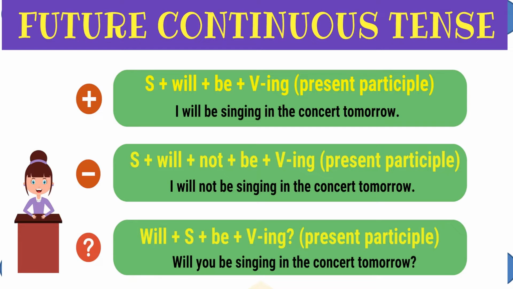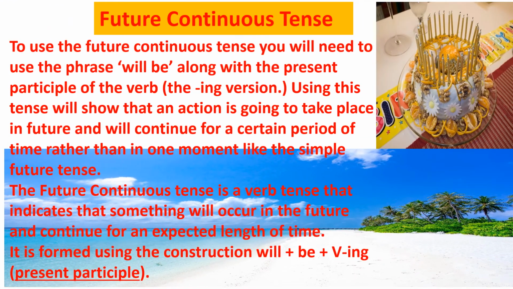Now अगर इसी को हमने इंट्रोगेटिव बनाना है, then we will say, will you be singing in the concert tomorrow? And then we have to put the question mark after that. Will you be singing in the concert tomorrow? Now, to use the future continuous tense, you will need to use the phrase will be. Will be हम जरूर use करेंगे when we are using the future continuous tense.